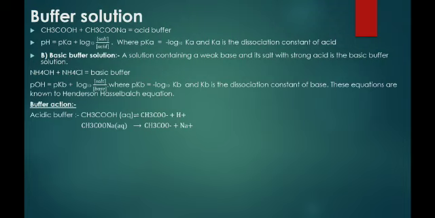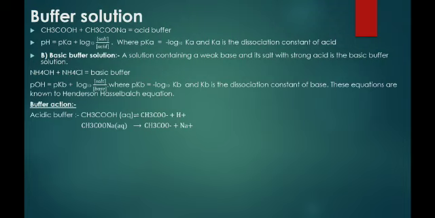It means this buffer contains the ions CH3COO-, H+, Na+ as well as CH3COOH, because CH3COOH is partially dissociated. So these ions and molecules are present in the solution.